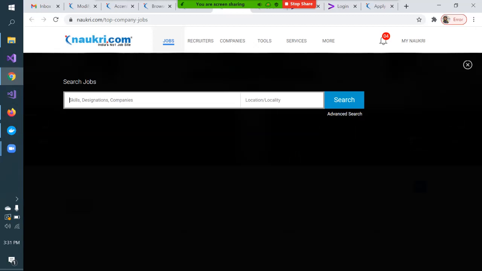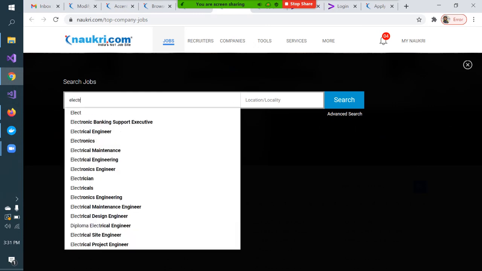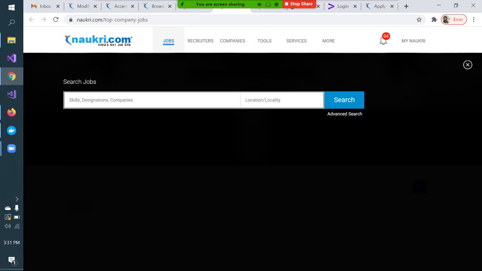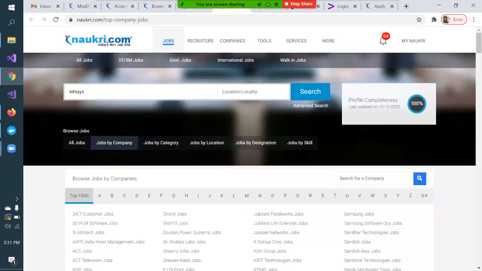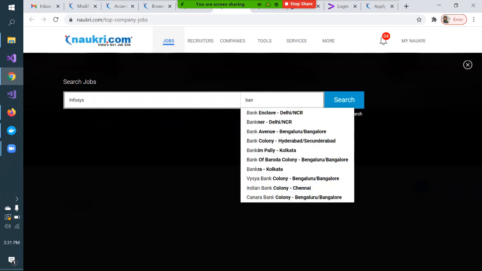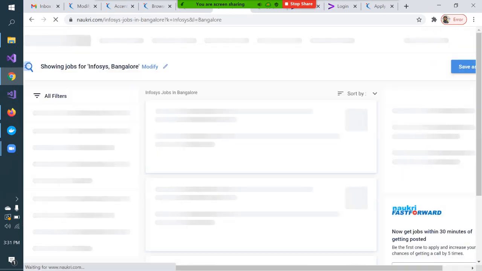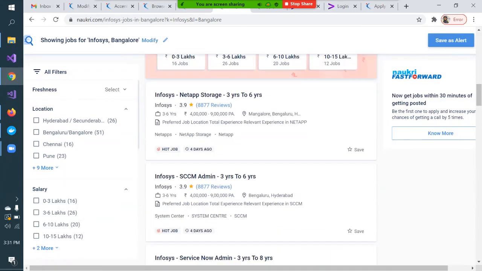Browse all companies. Say suppose I'm interested in Infosys, it is giving me all the recommendations as I'm typing some words. Or suppose I type some electrical company, electrical engineer. Okay, let me just type Infosys only right now. You can search by location. Suppose I am interested in Bangalore. Search for Infosys jobs in Bangalore. Yes, you see, I'm getting all these jobs.